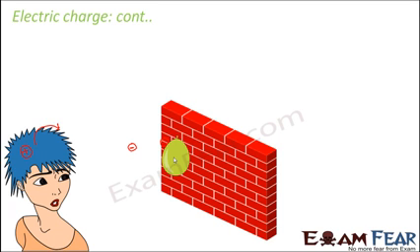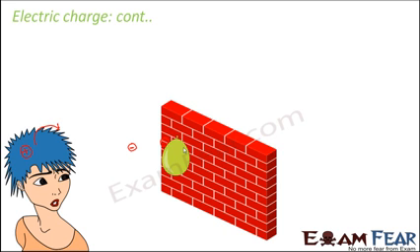Why? Because the wall in this case is not negatively charged. The balloon is negatively charged, but the wall as a whole is neutral. The wall is not charged. But when the balloon is brought near the wall, the balloon is a charged object and the wall is an uncharged object which doesn't carry any charge. So what happens? There is attraction between the balloon and the wall.